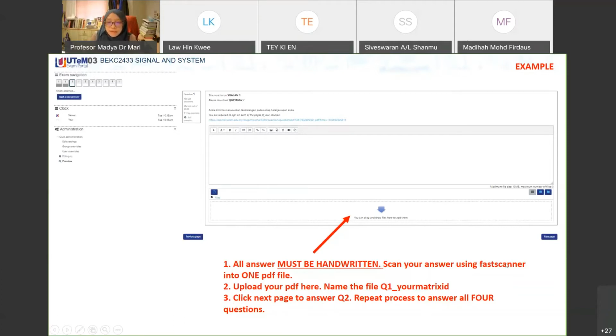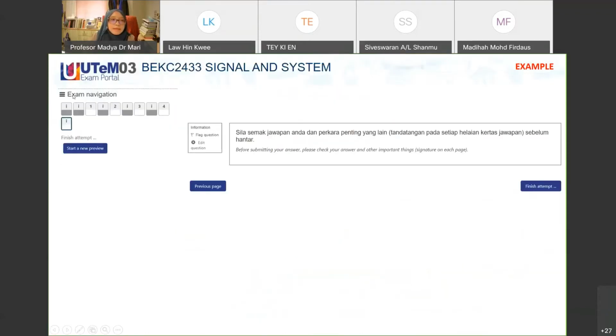Then you can go to the next page to answer the second question, until you get to the last information. The last information says that before submitting your answer, please check your answer and other important things, such as the signature on each page. If you are not sure, you can click on previous page to go back. If you have finished, then you click on finish attempt.